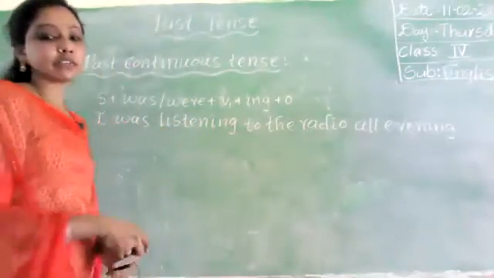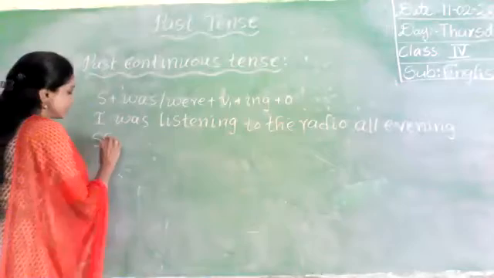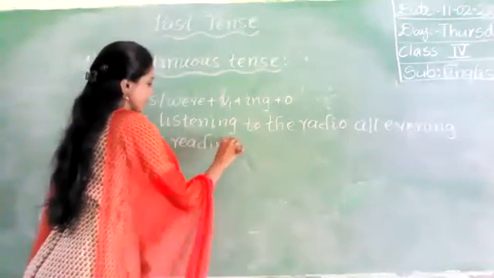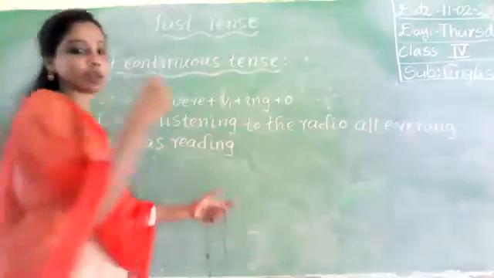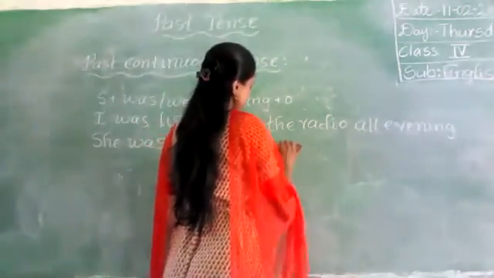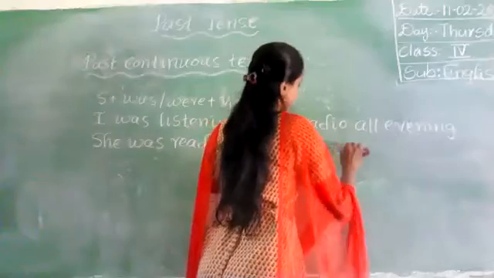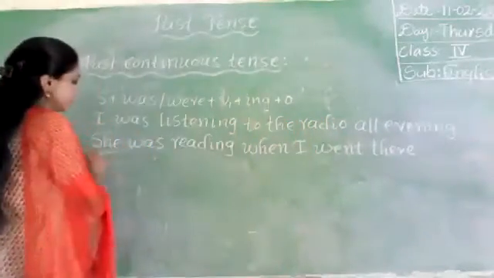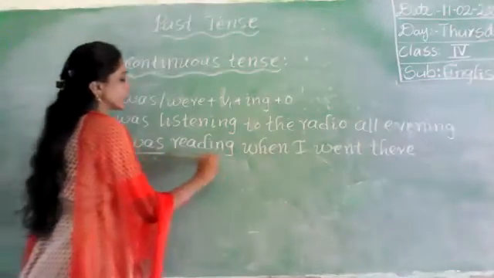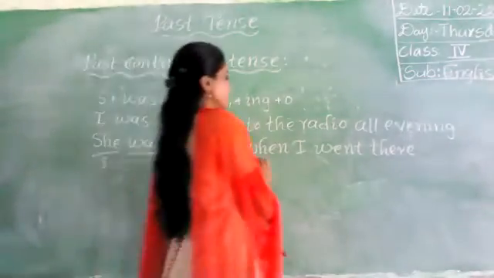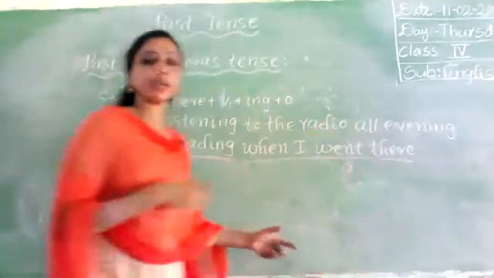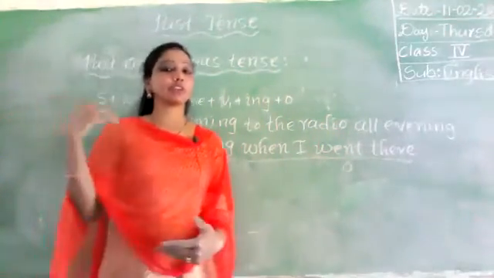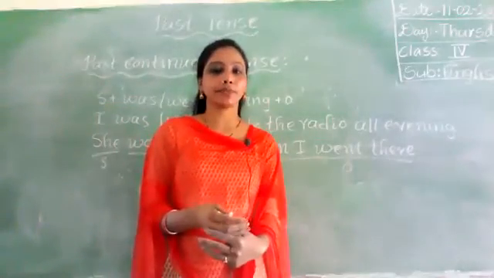Okay. She was reading when I went there. She is the subject here. Was is the helping verb, reading is verb 1 plus ing. The remaining sentence is the object. Okay. She was reading a book when I went there. So in the past the action was going on.